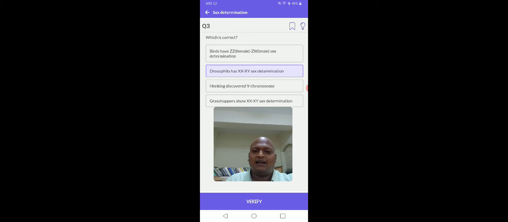Henking discovered Y chromosome. No, Henking identified it, not discovered. Grasshopper shows XX-XY sex determination. That is also wrong; grasshoppers have XX-XO. Okay, so go through the second option. The second option is correct.